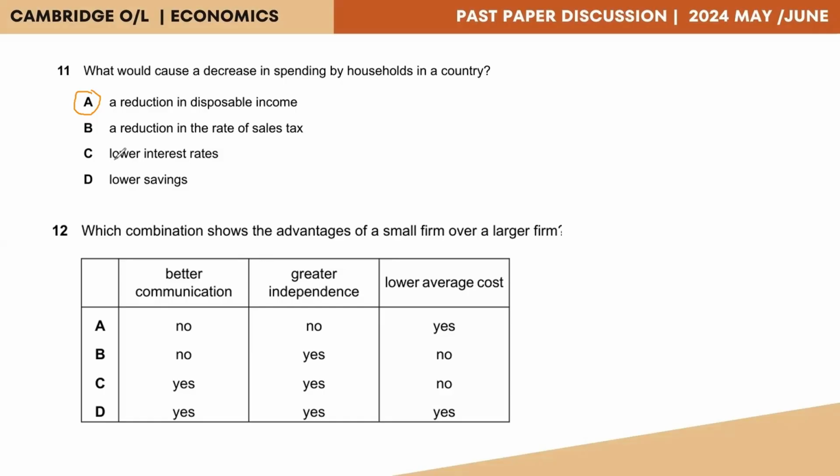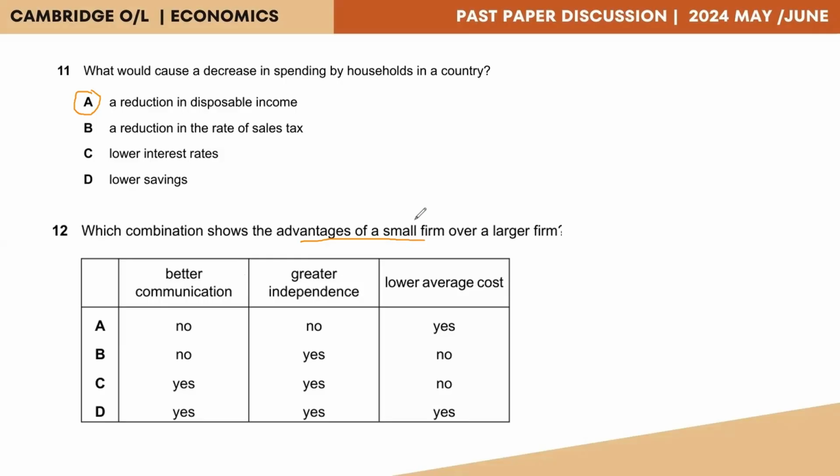Moving on to question 12. Which combination shows the advantages of a small firm over a large firm? So here we need to consider the features of a small firm, advantages, positive features of a small firm in relation to better communication, greater independence, and lower average costs.